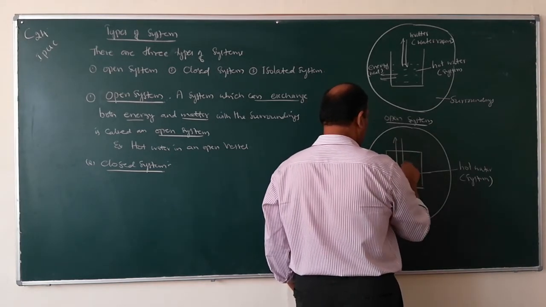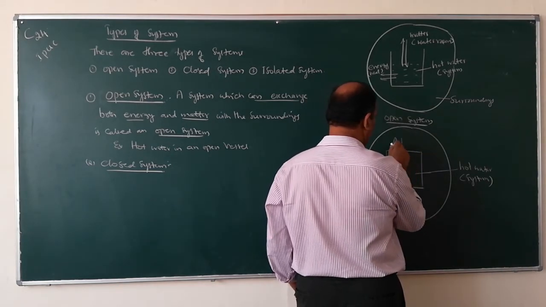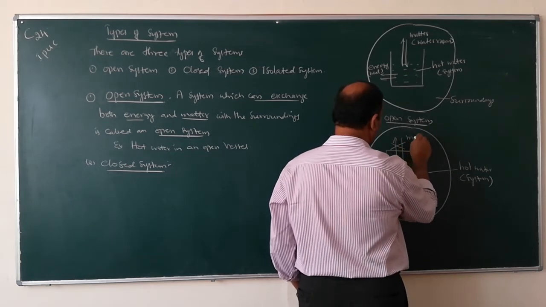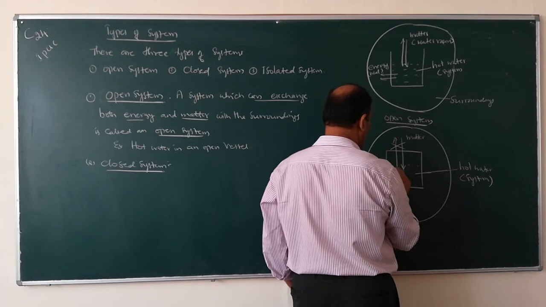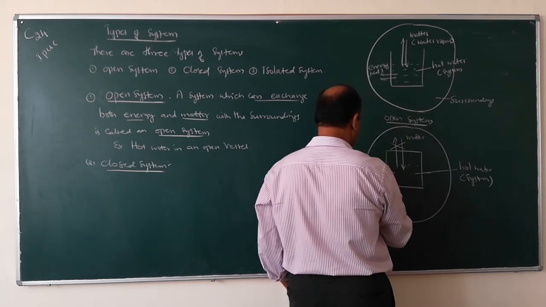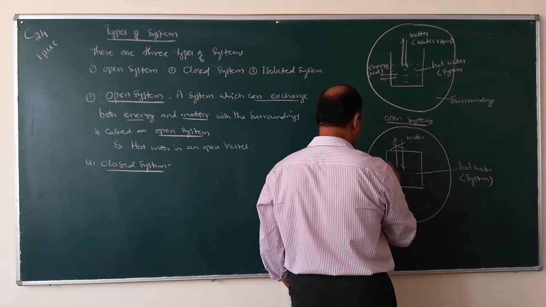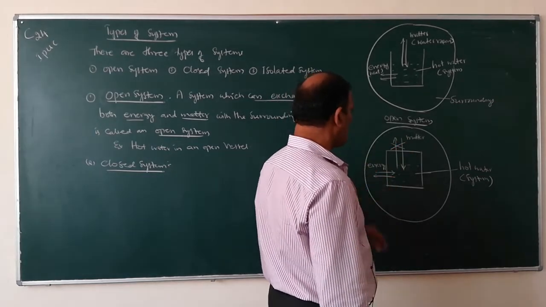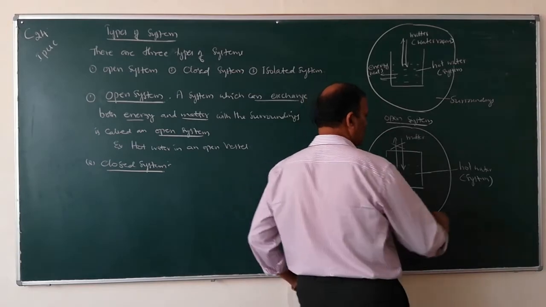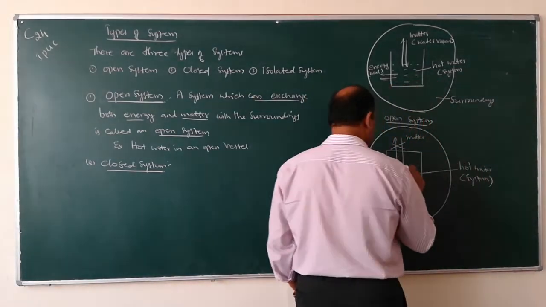There will be no exchange of matter, but there is exchange of heat, there is exchange of energy. No exchange of matter, but there is exchange of heat, hot water in a closed vessel.